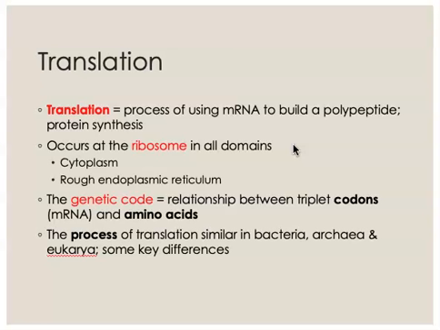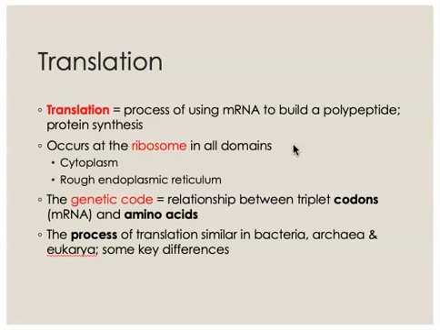The genetic code tells us what the code in those bases translates to. In other words, which codons match which amino acids that are placed into proteins. The genetic code is the same for all living organisms. The process of translation, in fact, is very similar among the domains.